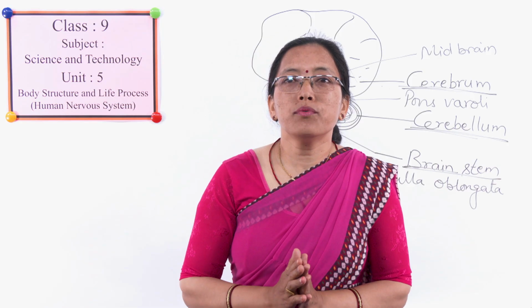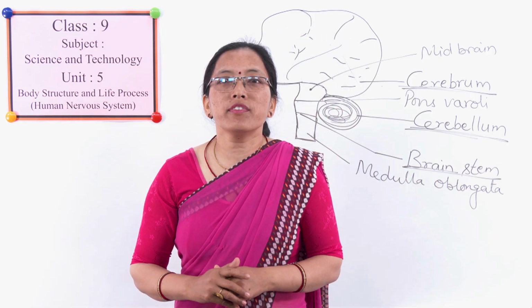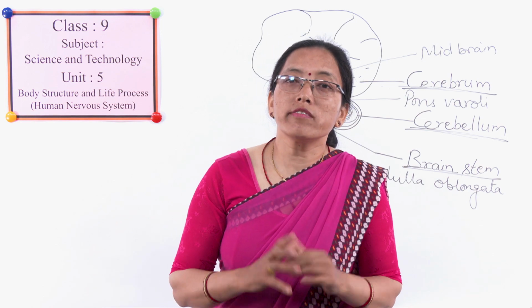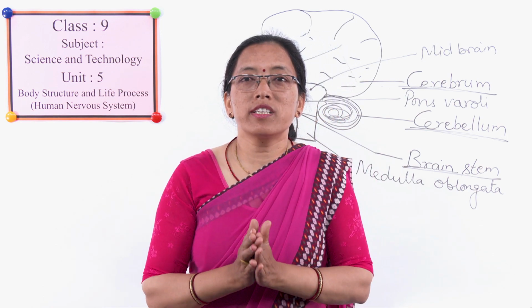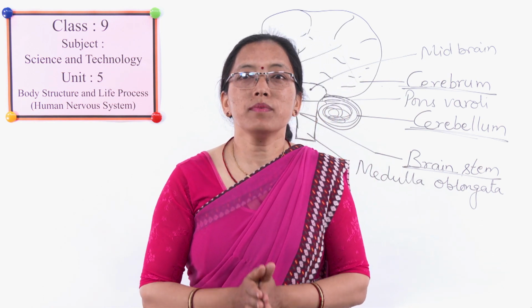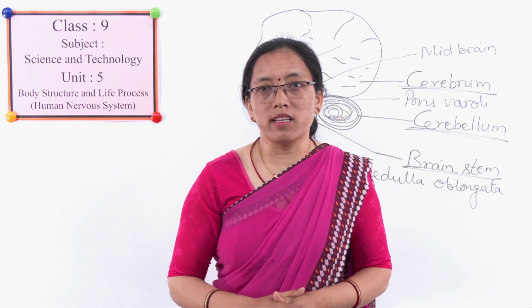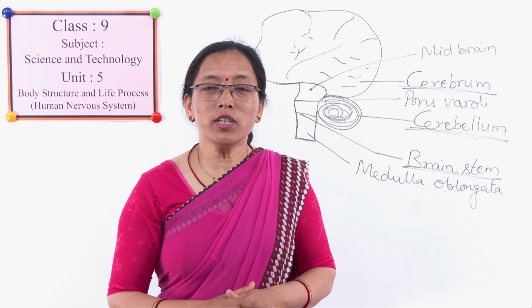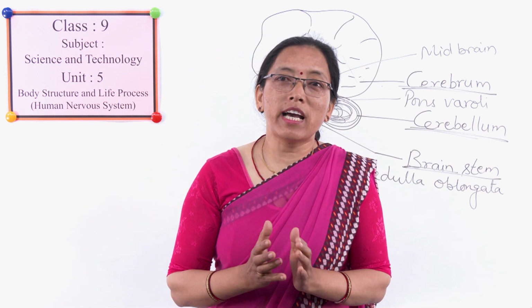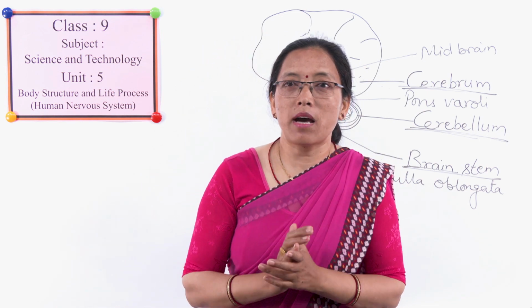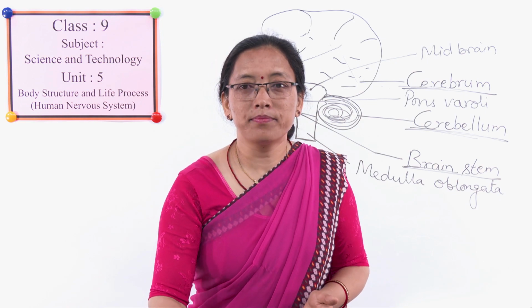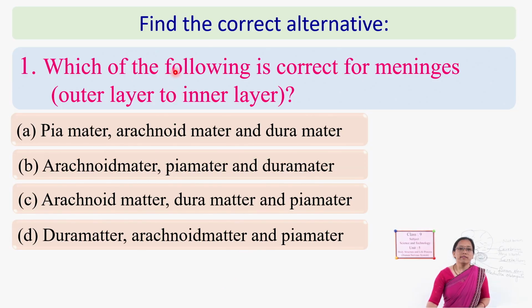Okay, today we have discussed the different parts of the nervous system, especially the central nervous system, and inside it we also discussed the brain. So let's see what we have learned in this chapter. Okay, let's check. Find the correct alternative. Choose the best answer.